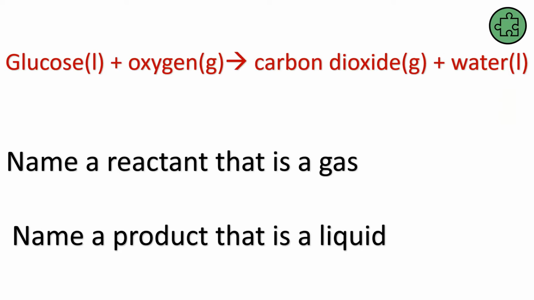Okay, so this is something looking a little bit more like chemistry. I've got glucose with an L in brackets, plus oxygen with a G in brackets, making carbon dioxide with a G in brackets, plus water, which is with L in brackets. The first question says name a reactant that is a gas. So I'm looking for a reactant, I'm looking on the left-hand side, and I want to know which one is a gas. Is it glucose or is it oxygen? Well, that G in the brackets is telling me that oxygen is a gas, so the answer would be oxygen.